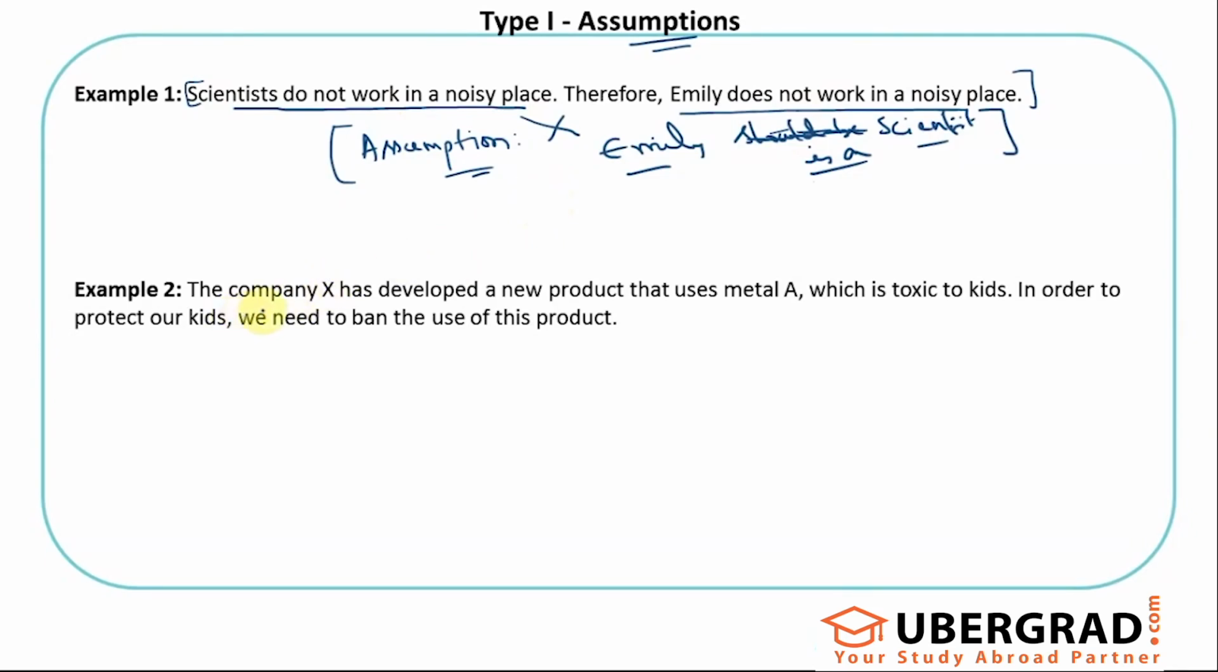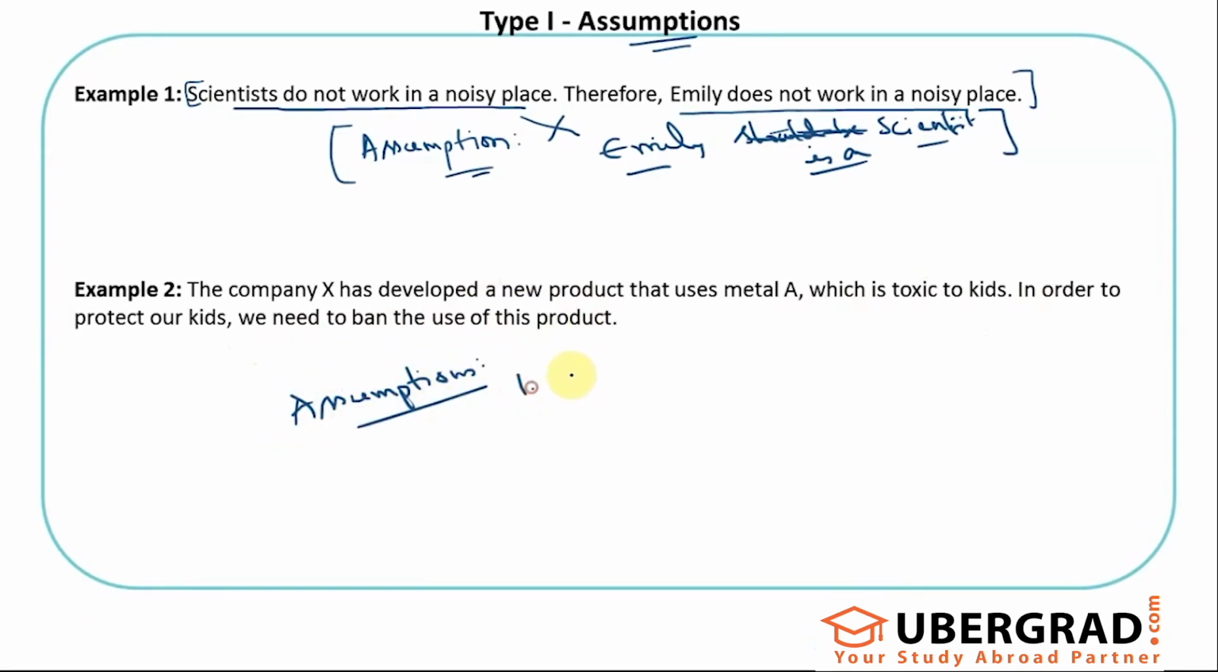Let's look at another example to come up with assumptions. Company X has developed a new product that uses metal A, which is toxic to kids. In order to protect our kids, we need to ban the use of this product. That is what this entire thing is. So what are the assumptions here?